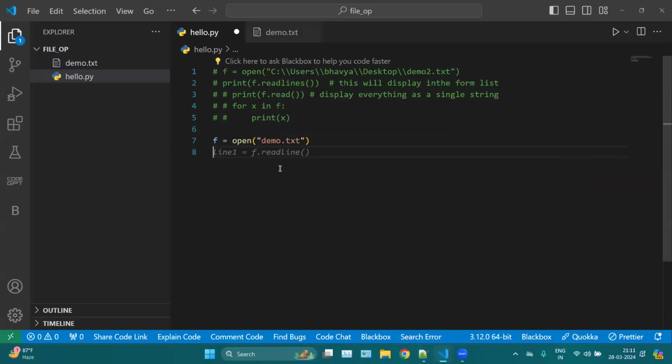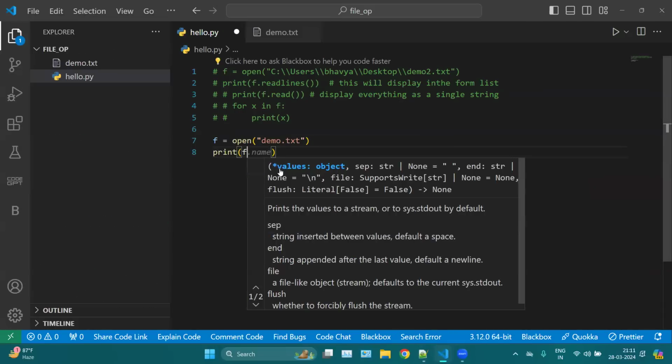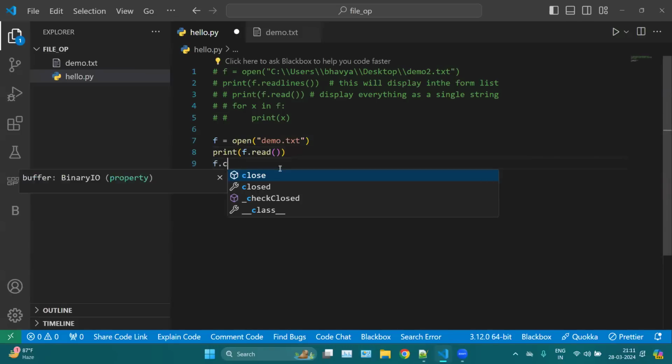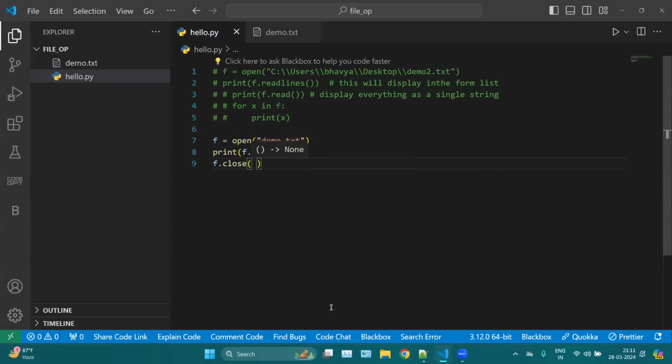Okay, now let's say I want to read the file. So let's say print, and I want to use f.read here. Okay, simple. And then I can close it with f.close. So this is how we can close a file.